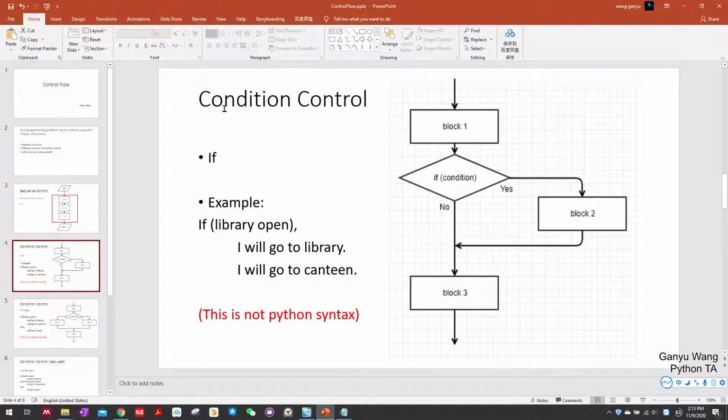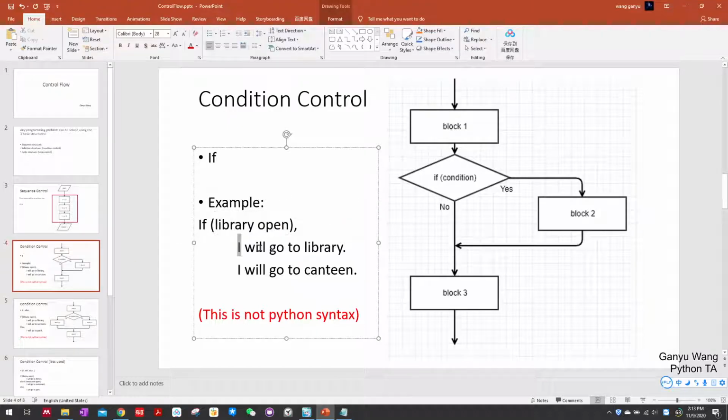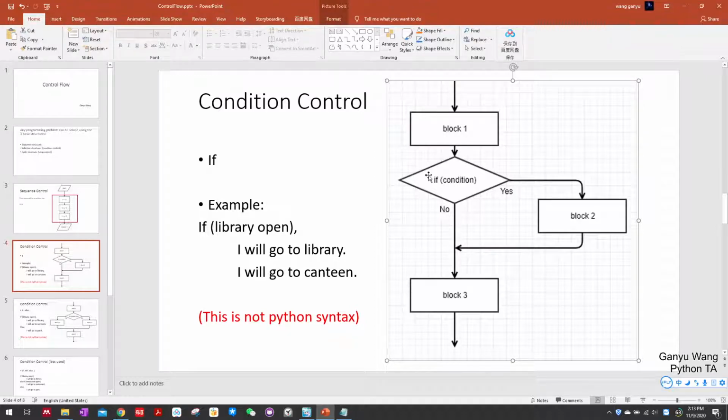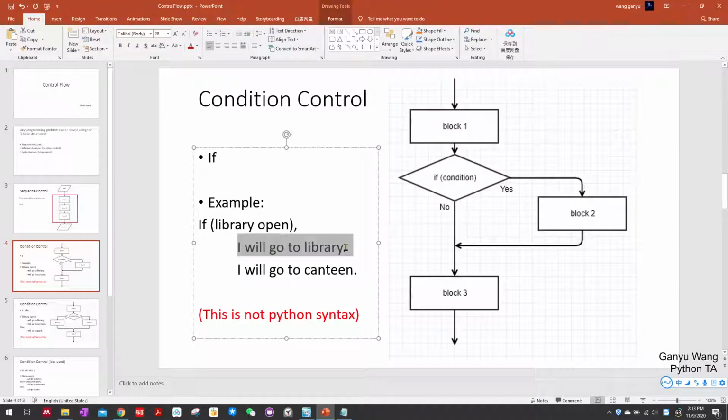Then it's conditional control. Let's think about how you speak with if. For example, I might say, if the library is open, I will go to the library and I will go to the canteen. This sentence corresponds to this graph here. Just focus on my mouse. If the library is open, then I will go to the library and I will go to the canteen. At this point, go to library and go to canteen is one block.